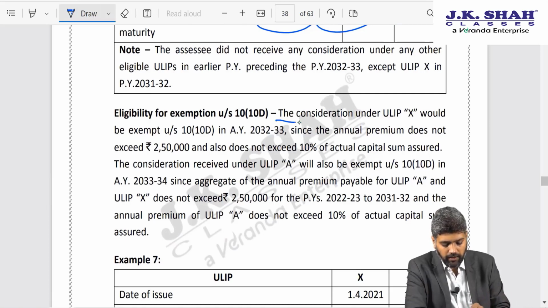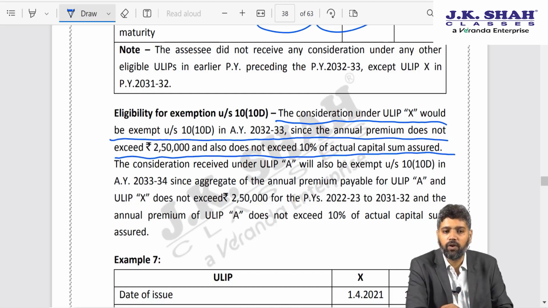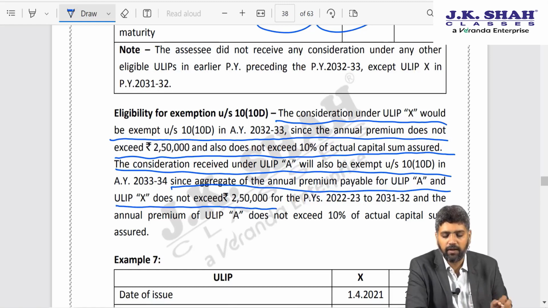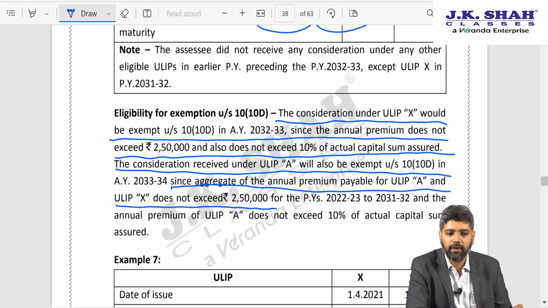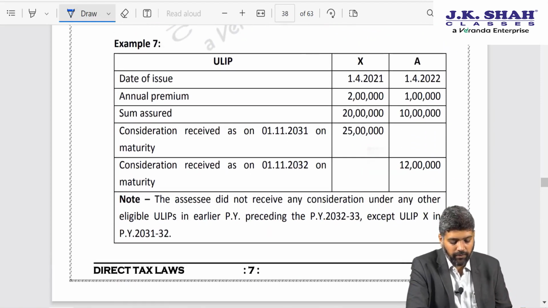So over here they say the consideration of ULIP X would be exempt under 10 clause 10D since annual premium does not exceed 2,50,000 and also does not exceed 10% of sum assured. The consideration of ULIP A will also be exempt since the aggregate of annual premium of A and X put together does not exceed 2,50,000. Example number 7, now you see over here.